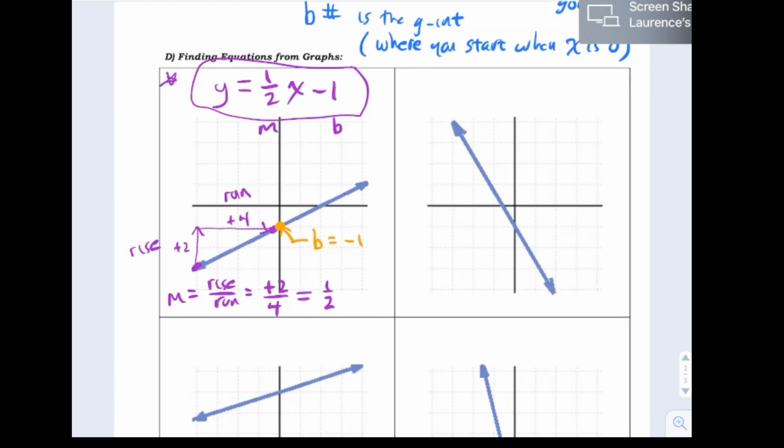Let's look at this one. Again, you try to find 2 points on the graph that cross the grid line. That's a pretty good cross right there, and maybe this is another point where it crosses the grid line pretty nice. So I'm going to look at going from this point to this point. First go either up or down and then go to the right. So I'm going 1, 2, 3, 4, 5 down and I'm going 3 to the right actually. So the slope here, rise over run, is a -5 over a +3. It's -5/3. If I want to write my formula, I'm going to start with -5/3 x.